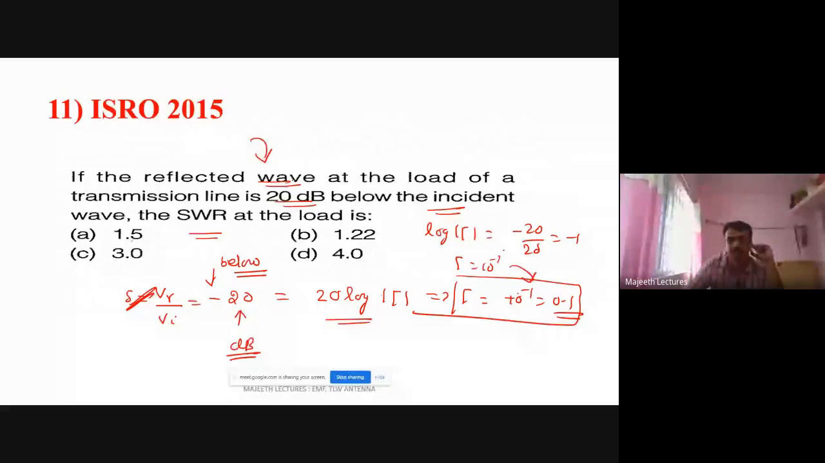Gamma is equal to 0.1 means what is VSWR? Just now we have studied in the previous problem, it is 1.22. Otherwise, you substitute S is equal to 1 plus gamma divided by 1 minus gamma, about 1.2. Fine. The only thing we must remember is it is minus because it is below. If they give 20 dB above, put plus.